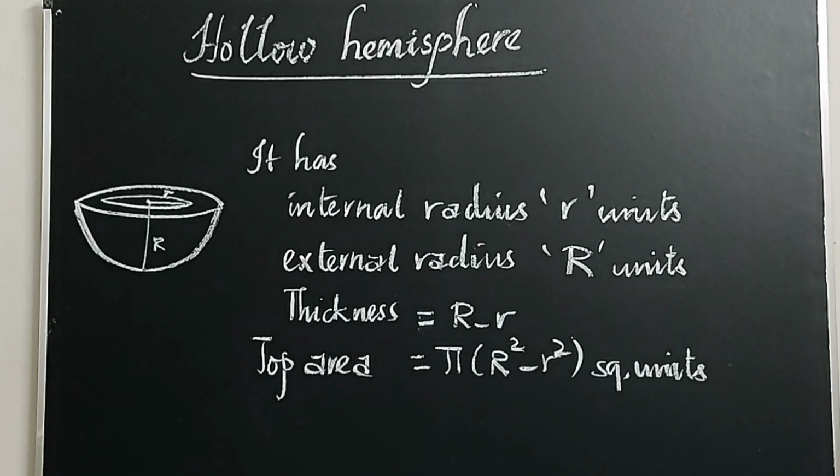A hollow hemisphere has two radii. One is the internal radius, small r units, and another is the external radius, capital R units, and it also has thickness, which is equal to capital R minus small r. So the top area is equal to the outer circle area minus the inner circle area, pi times capital R square minus small r square units. So a hollow hemisphere differs from the ordinary hemisphere by its thickness. It has an internal radius, an external radius and also thickness. What's the top area? Top area is equal to pi times capital R square minus small r square units.